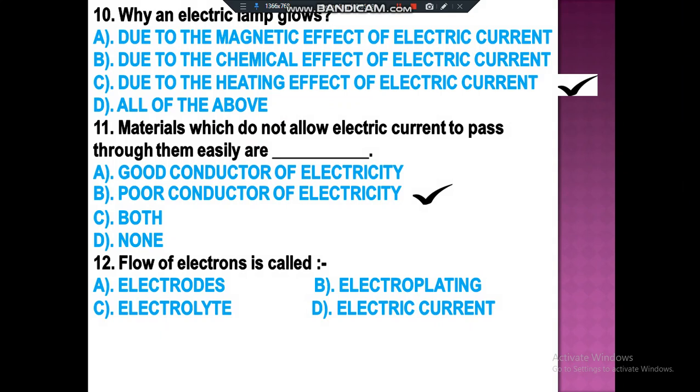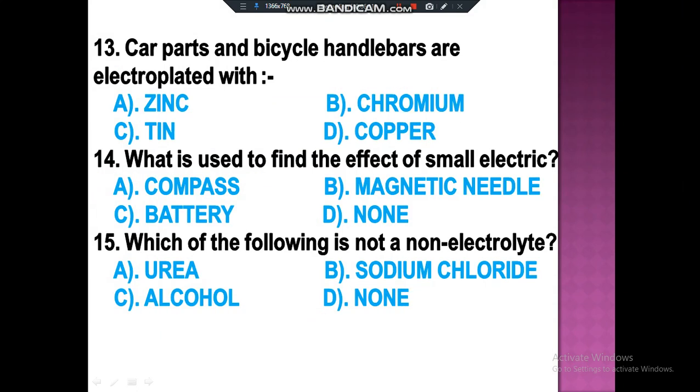Flow of electrons is called electric current. Electrodes, electroplating, electrolyte, or D, electric current? So the correct answer is electric current. Remember, very important because the title name is based on this only. Car parts and bicycle handlebars are electroplated with chromium. Chromium is a metal that is electroplated on iron so that it does not get rust.